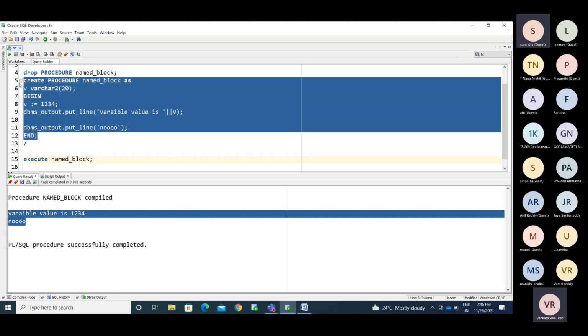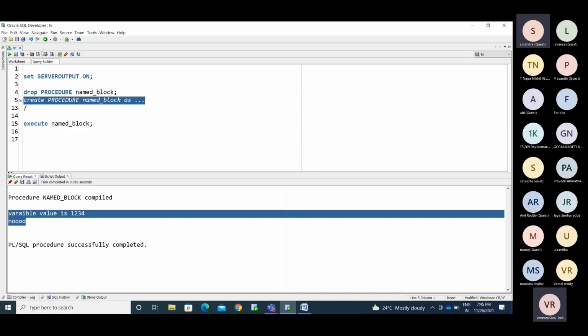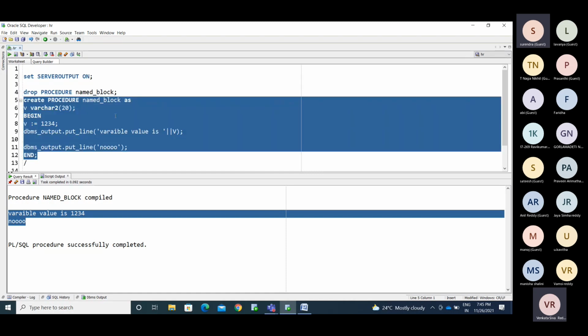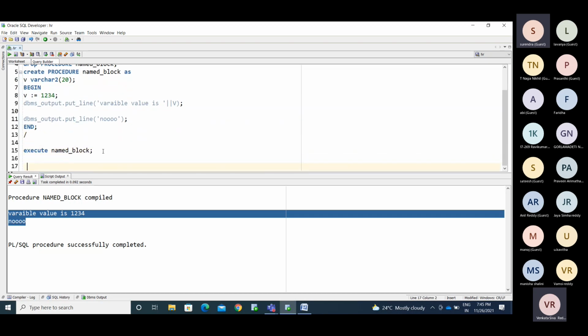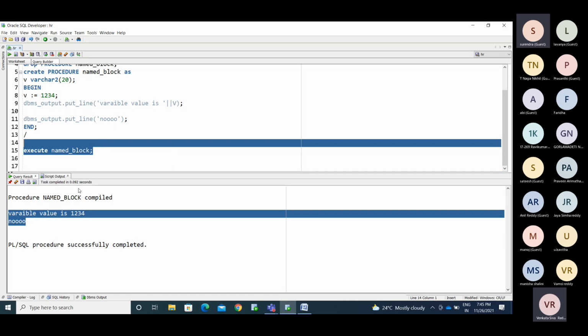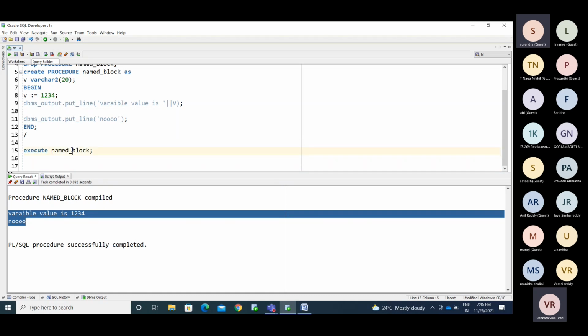You are hiding this code. In the anonymous block, you write the code there and run the same code, and you can make code changes at any time, so there is direct access. If I provide the name for this and run this code, you will get this output, but you cannot see the code for this.